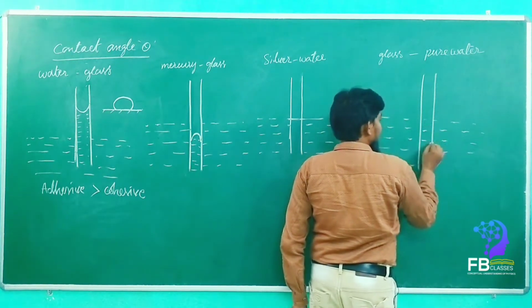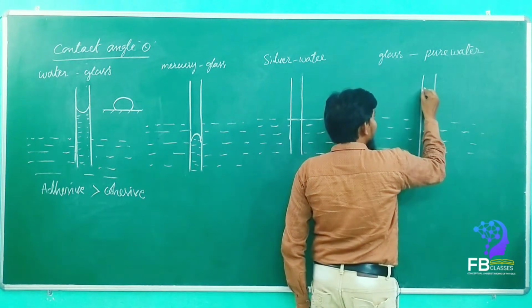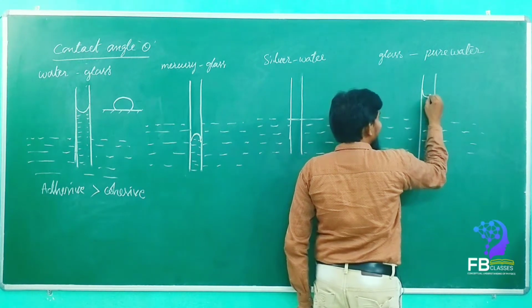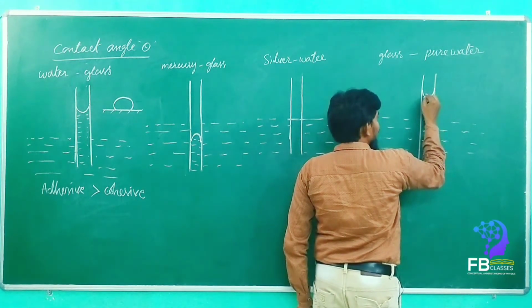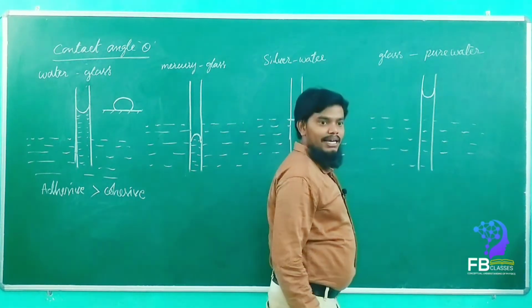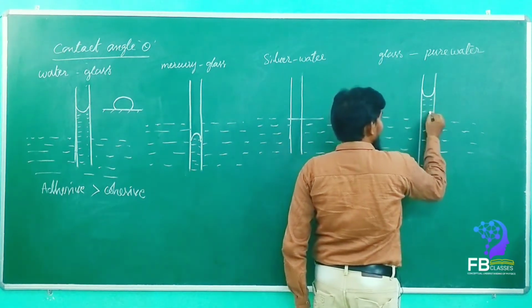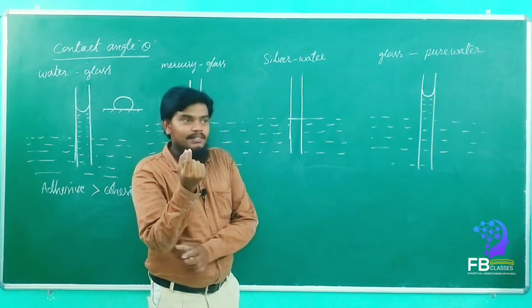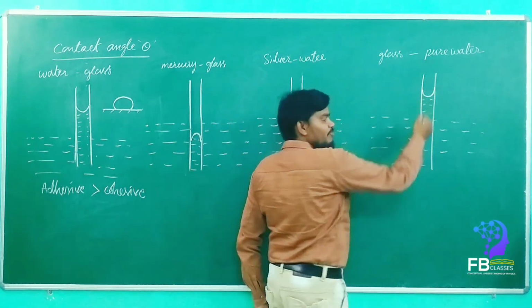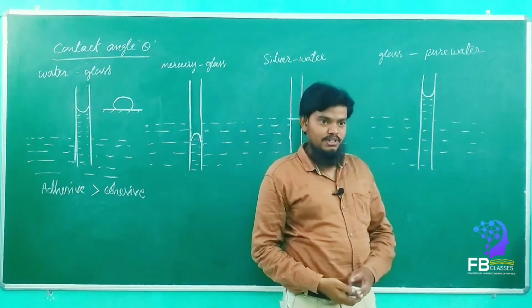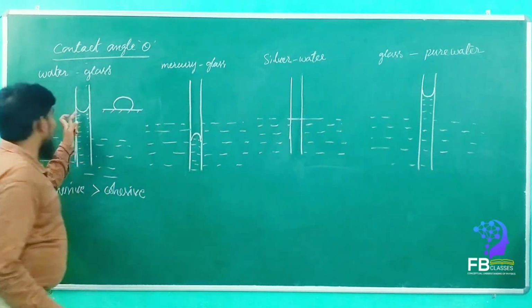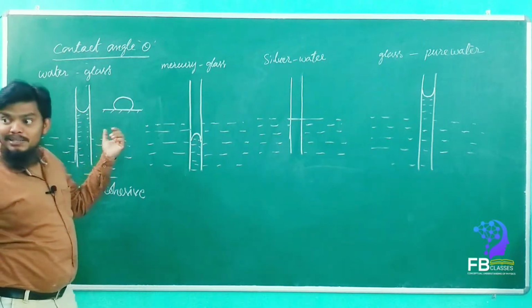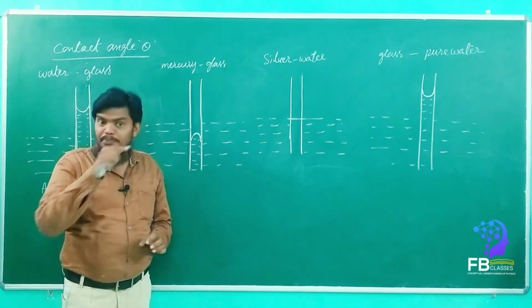Here also the water is rising up, but it comes as exactly a hemisphere. Are you getting my point? The water is rising up in the glass, but the shape will come as exactly a hemisphere. So this shape we can call a meniscus. What can we call it? Meniscus. The shape. See here.